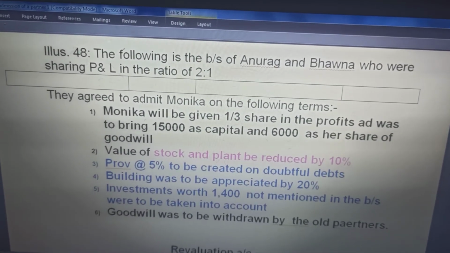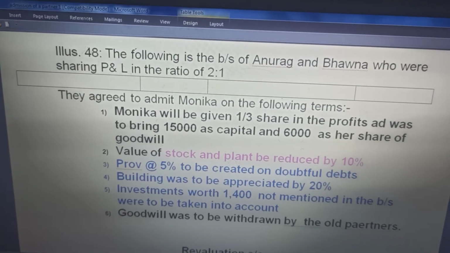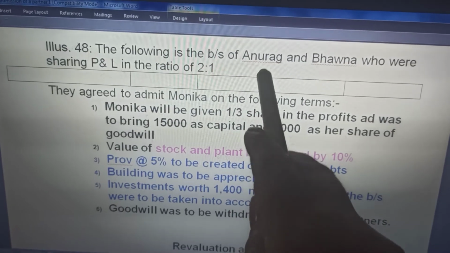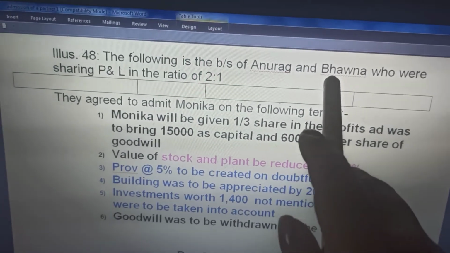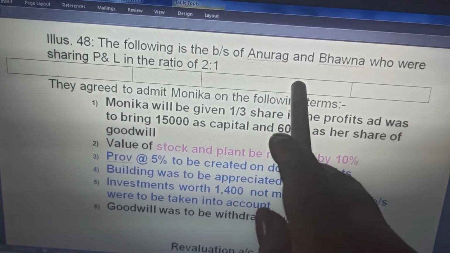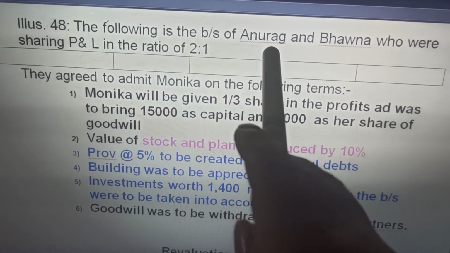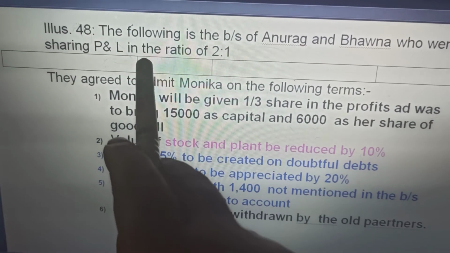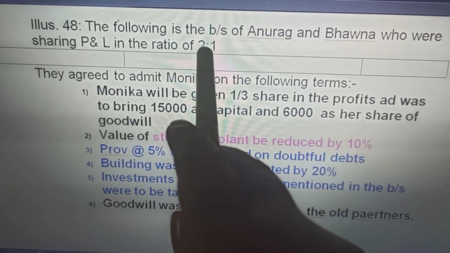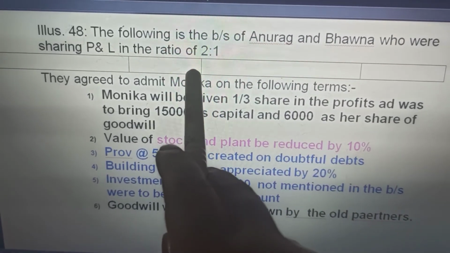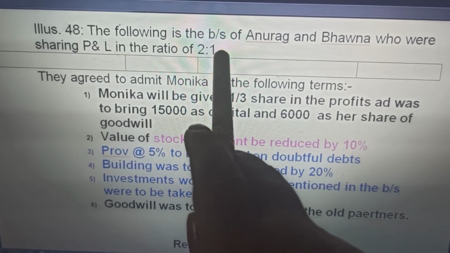A good question. This is a question which has already come in the annual exams with the same names and the same amounts. The following is the balance sheet of Anurag and Bhavna, who were sharing profit and loss in the ratio of 2:1. The old ratio is given as 2:1.